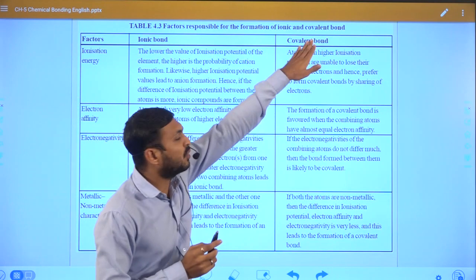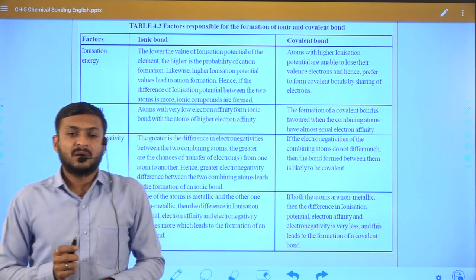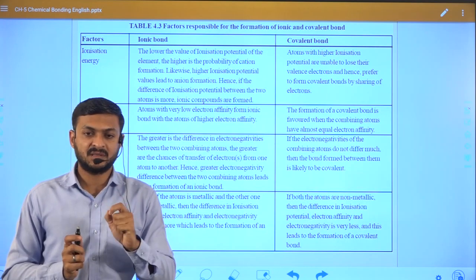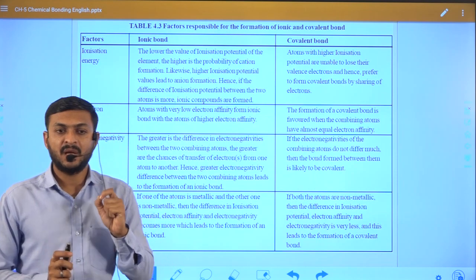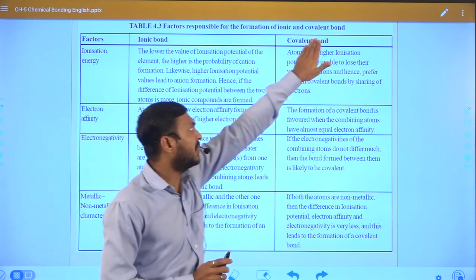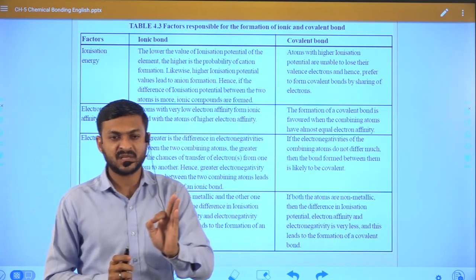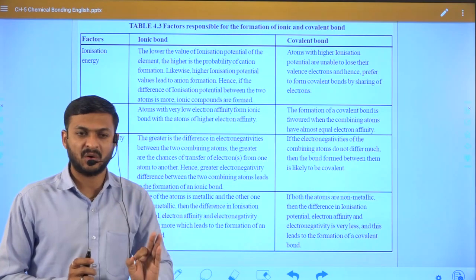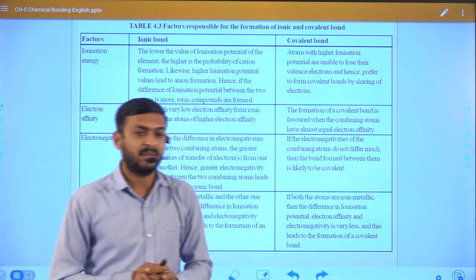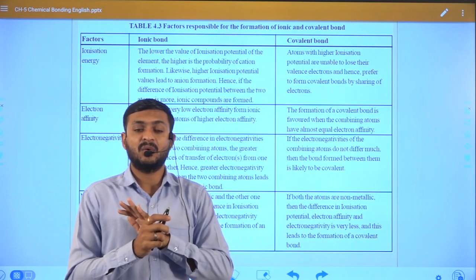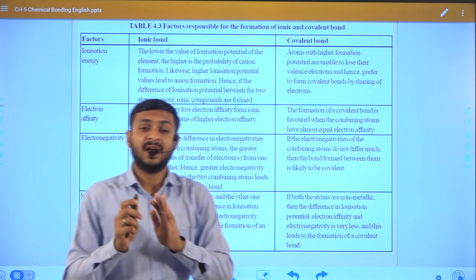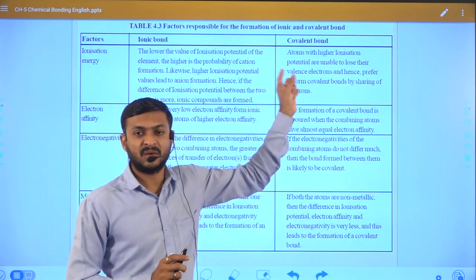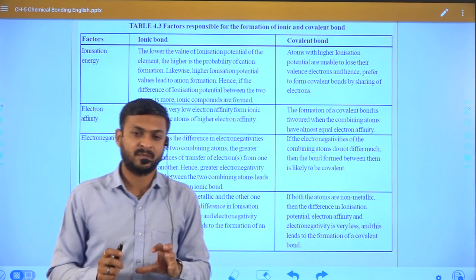While in the case of a covalent bond, the difference in electronegativity is very low. So in this case a covalent bond is formed. When the difference in electronegativity between two atoms or two elements is low, then a covalent bond is formed. Here I cannot say almost zero, but at least the difference will be low. Then it leads to the formation of a covalent bond, right?